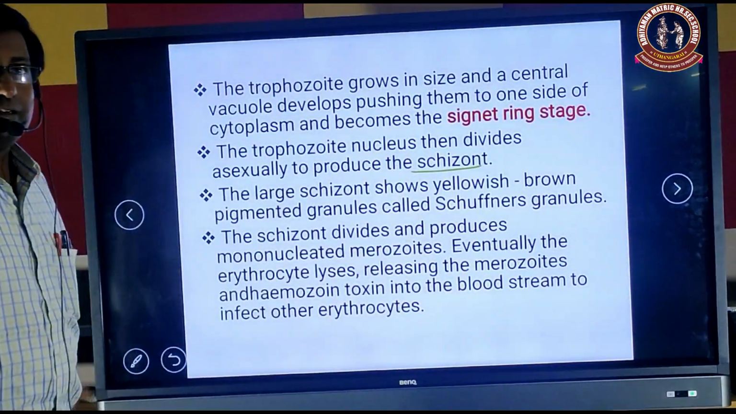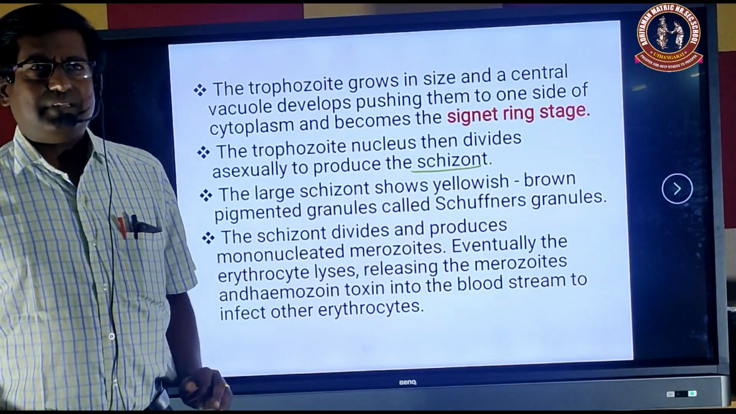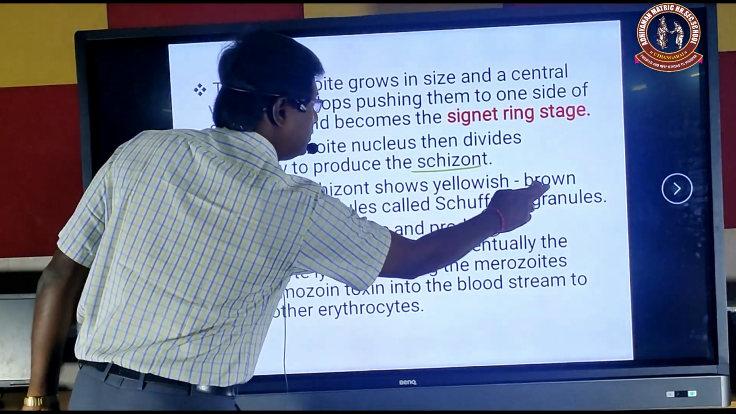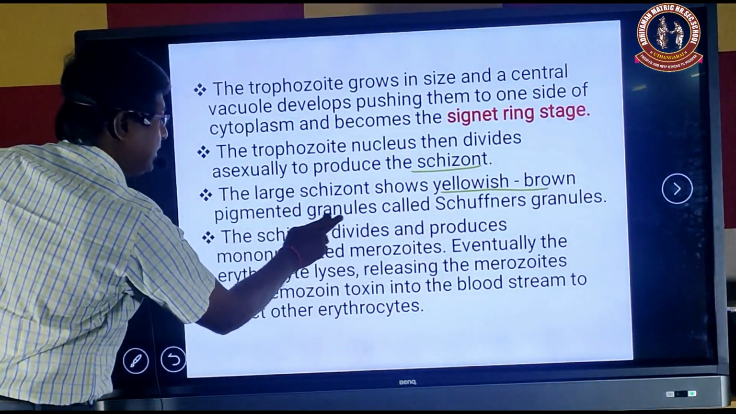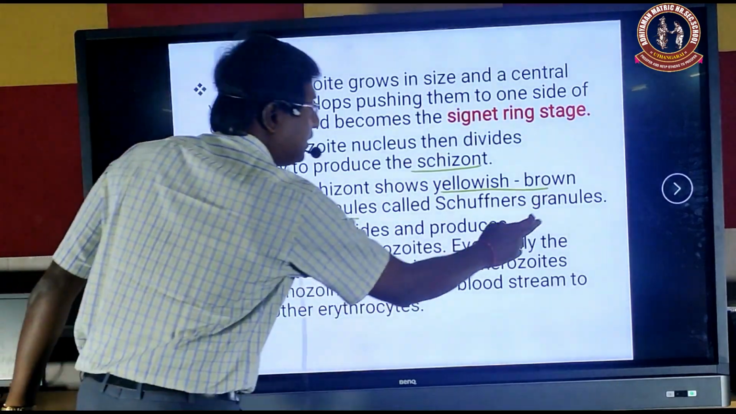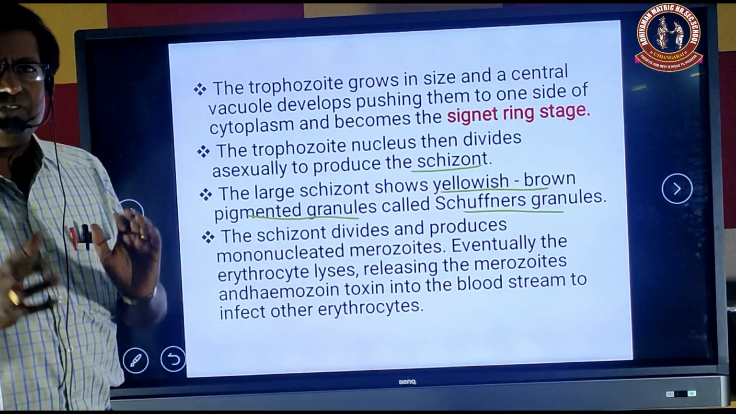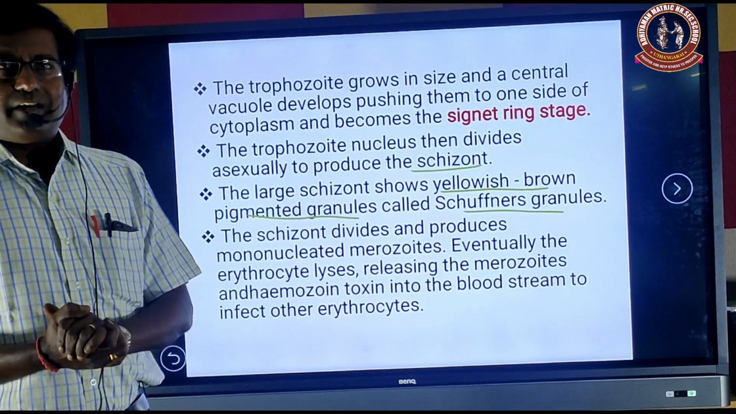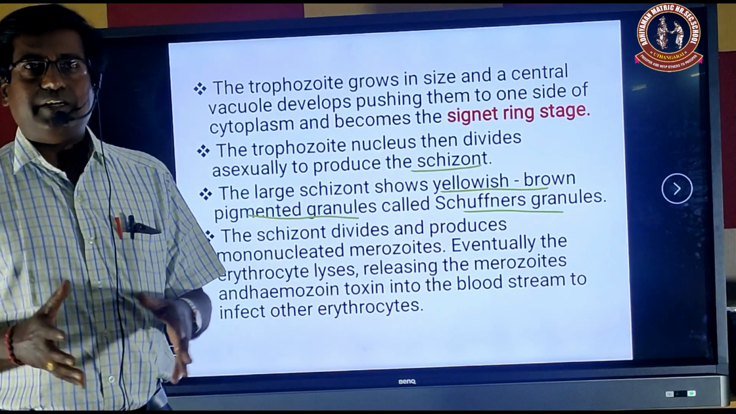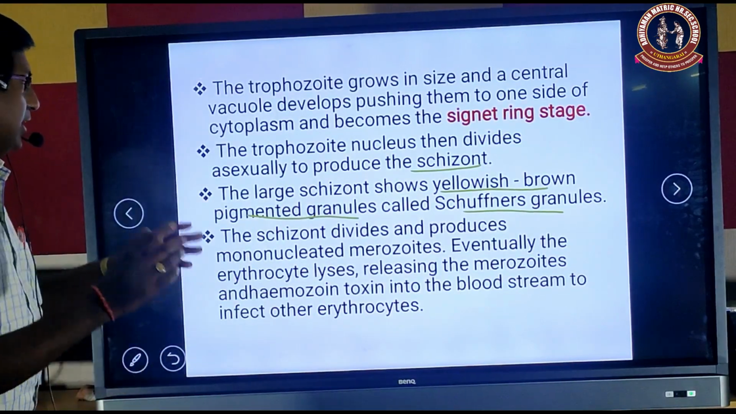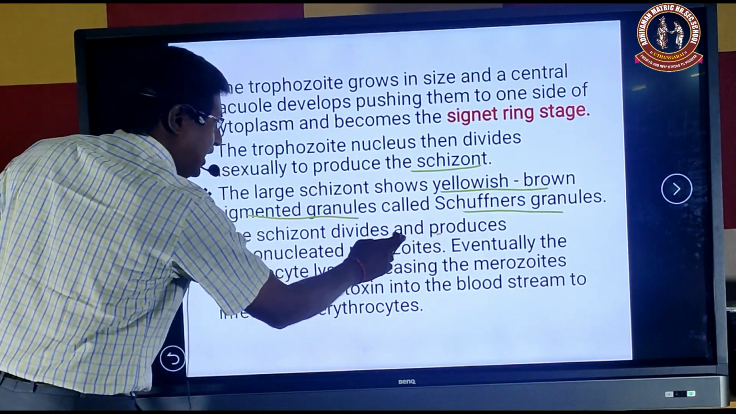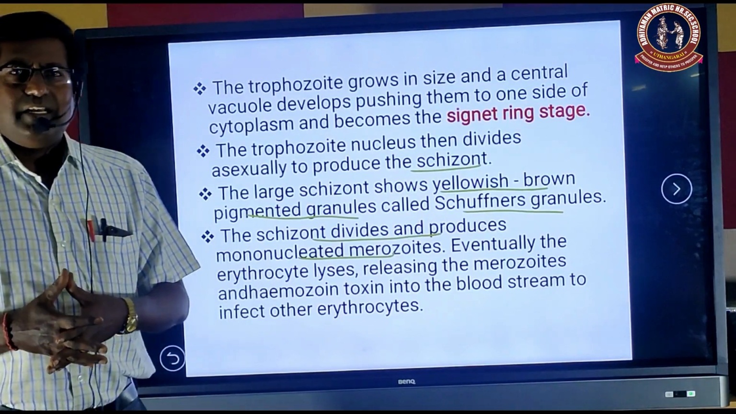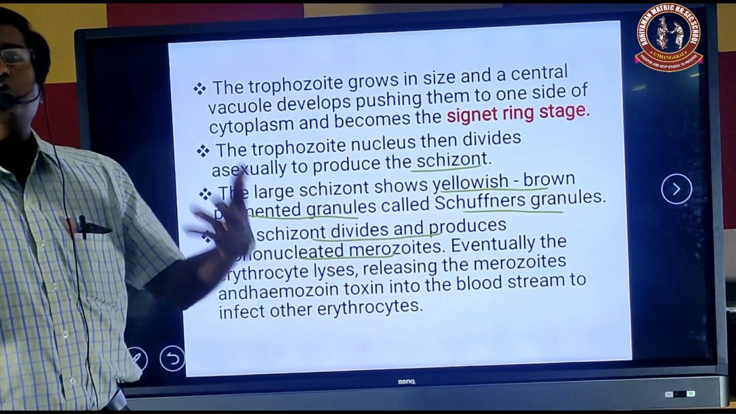Now, the large schizont shows yellowish and brown pigmented granules. That is called Schuffner's granules. Why is it called Schuffner's granules? This is because the German physician Schuffner described this granule. That is why it is called Schuffner's granules. Then these schizonts divide and produce mononucleated merozoites. So inside the RBC, these schizonts develop into many merozoites.